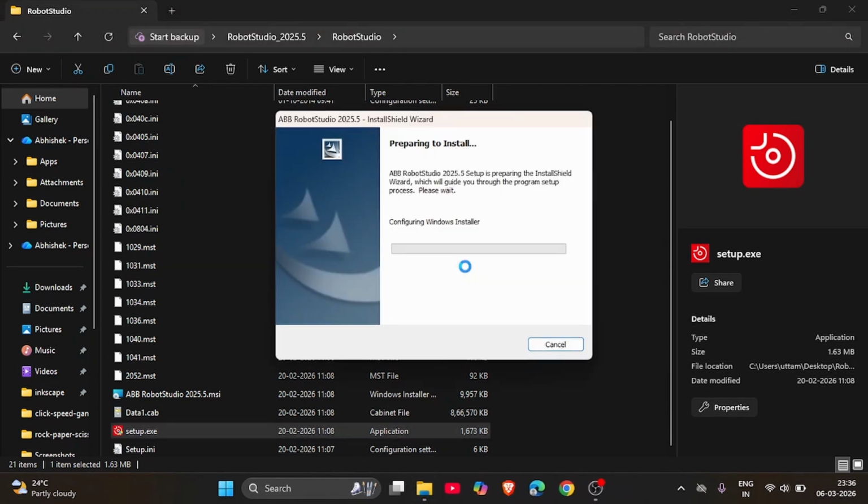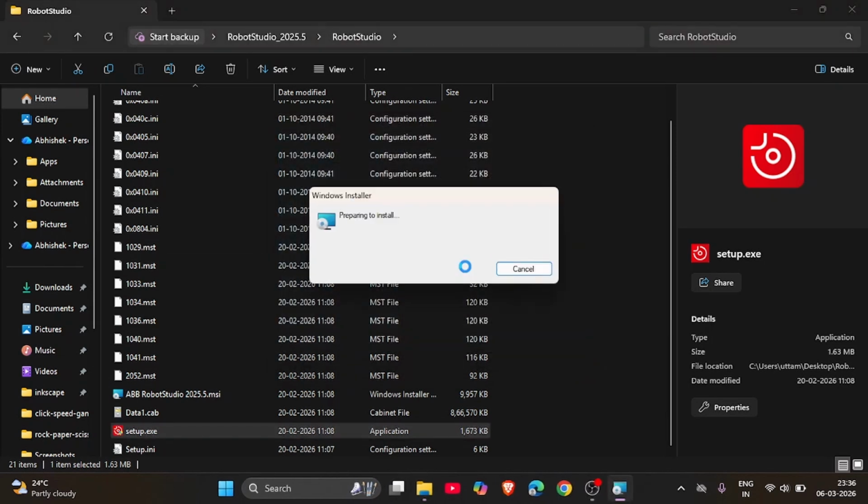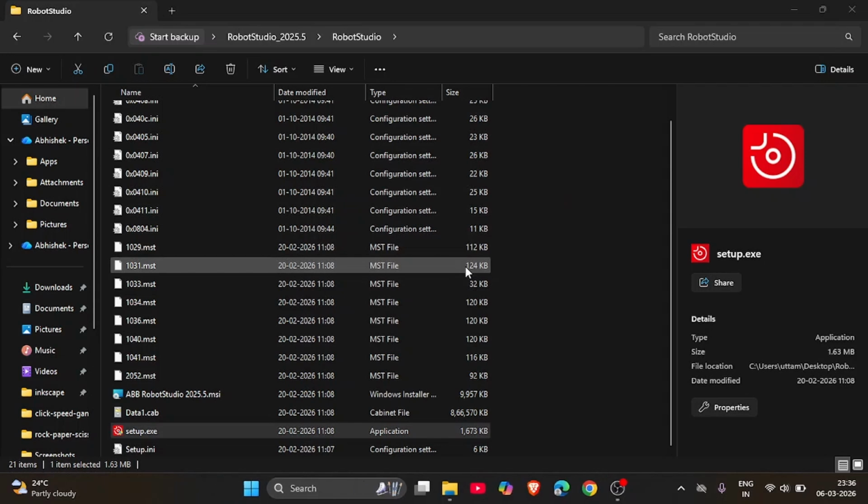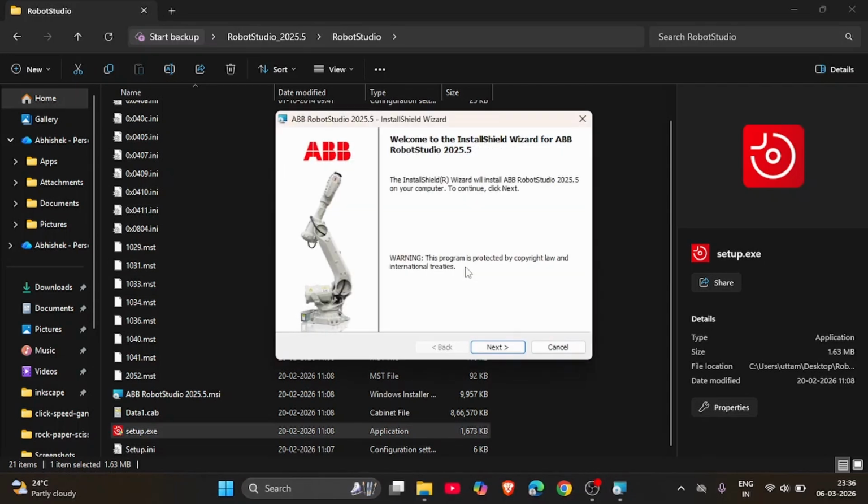Click on OK and it will get installed. It will take around few minutes. Make sure your internet connection is stable.